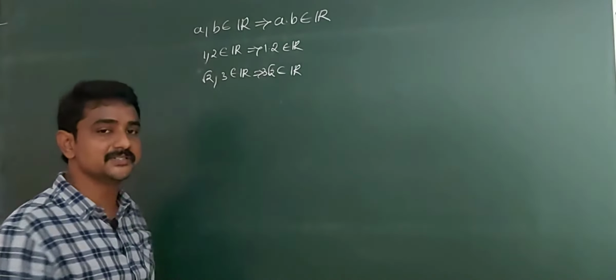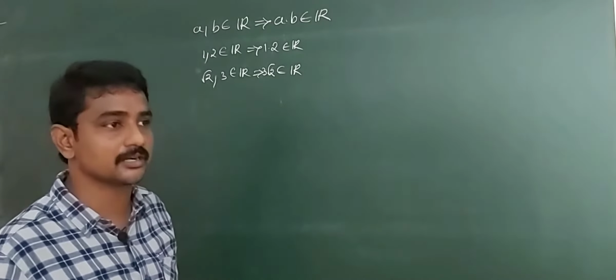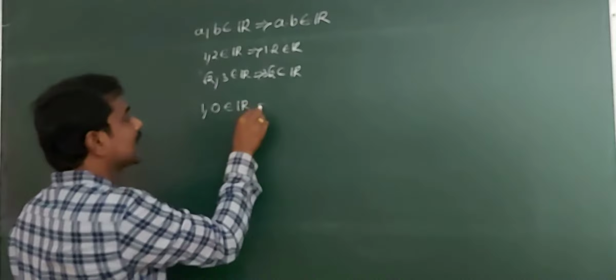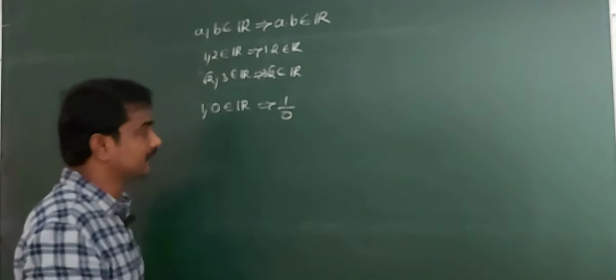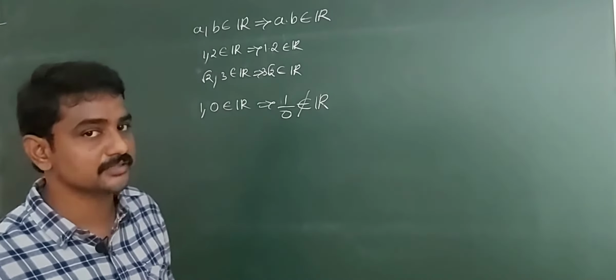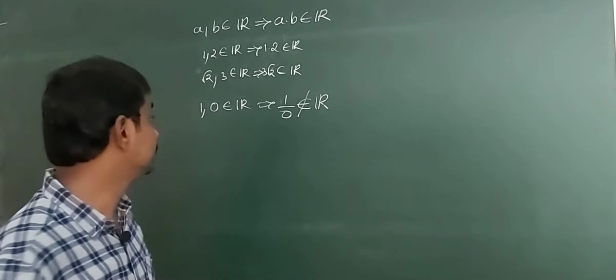Next, division. Division is not a binary composition on R, because 1 comma 0 belongs to R, but 1 by 0 is not defined, that is, it does not belong to R. So, division is not a binary operation on R. We conclude that